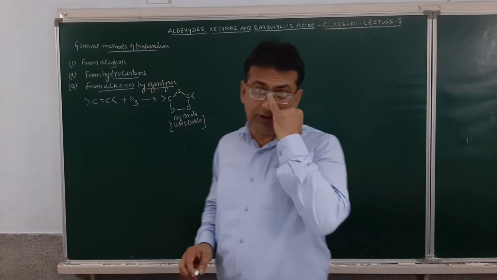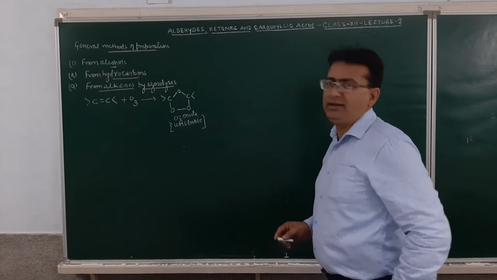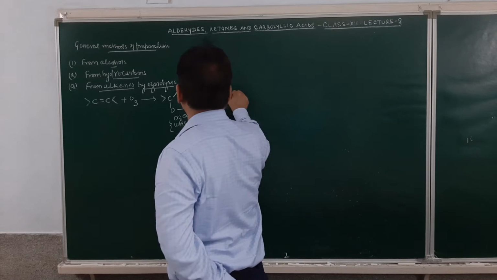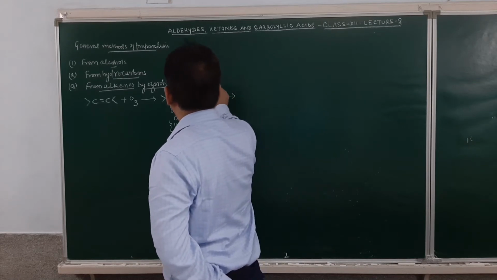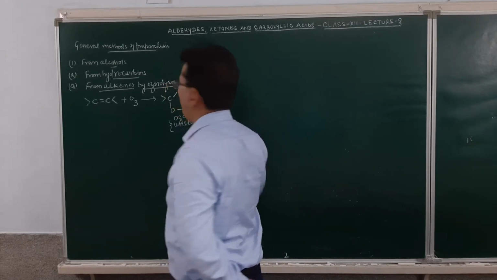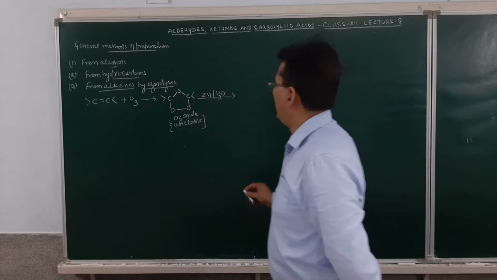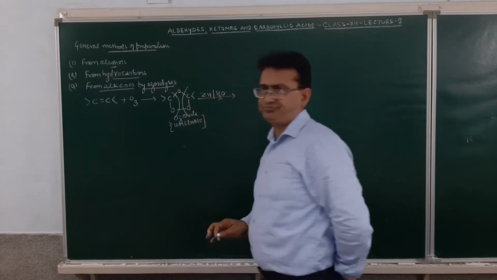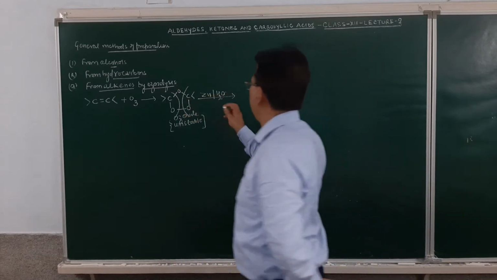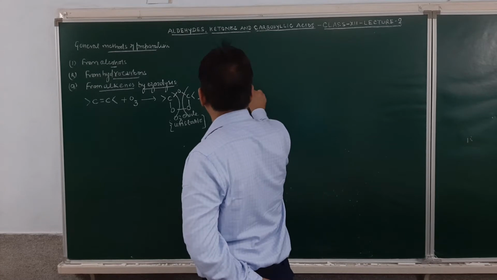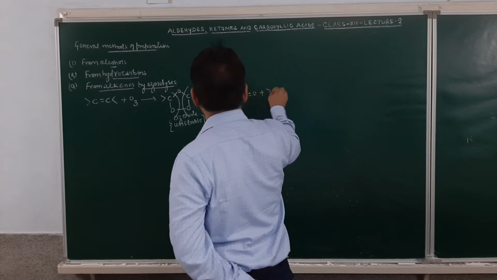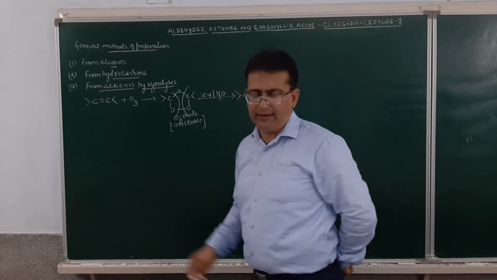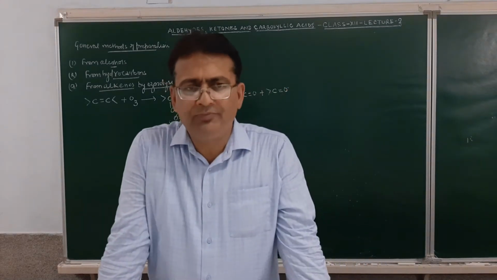These ozonides, when decomposed by using zinc and water, what will happen? In presence of zinc and water, you may also use hydrogen, nickel, etc. It will result in the formation of a carbonyl compound. So, we have used zinc dust and resulted in the formation of a carbonyl compound. And this zinc dust, what does it do?